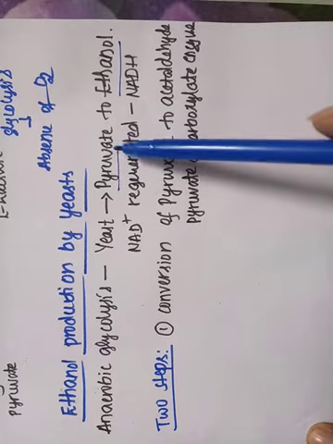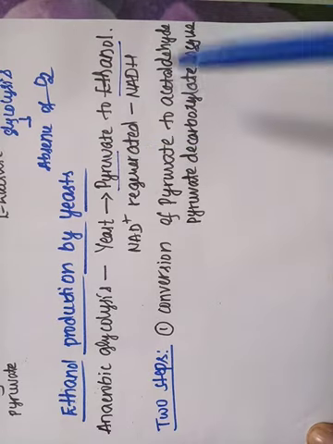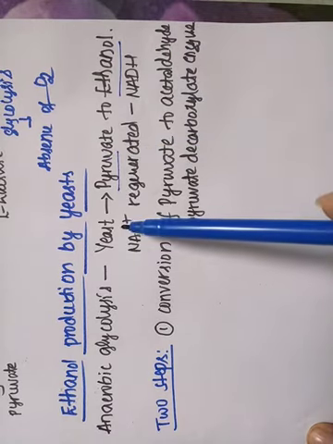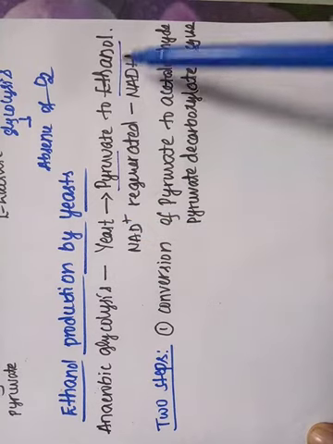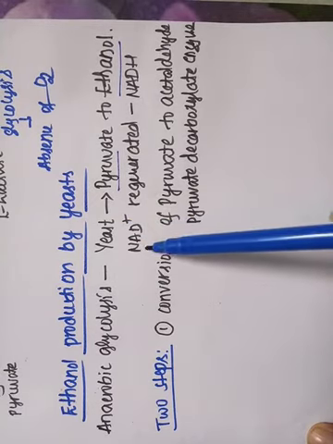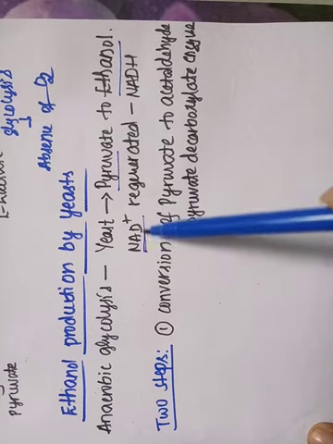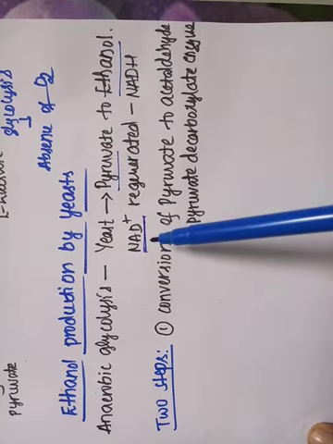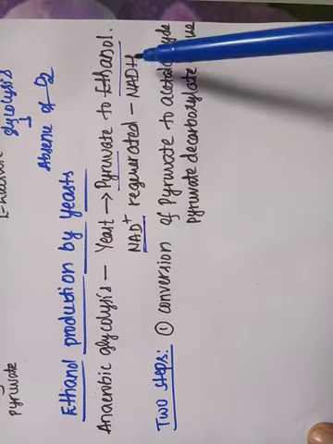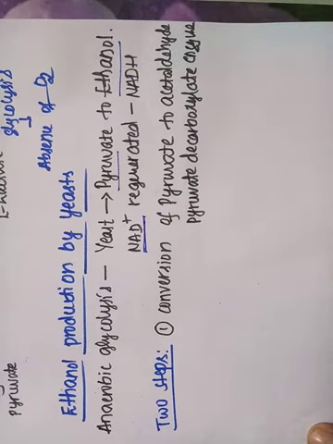During this process, that is the conversion of pyruvate to ethanol, the NAD plus is again regenerated from the NADH.